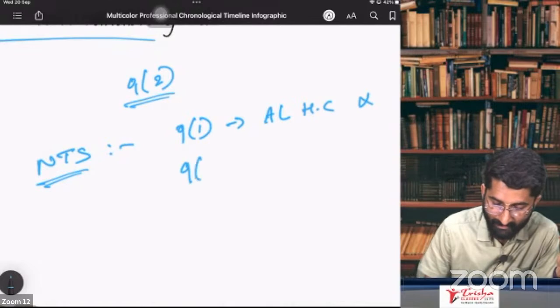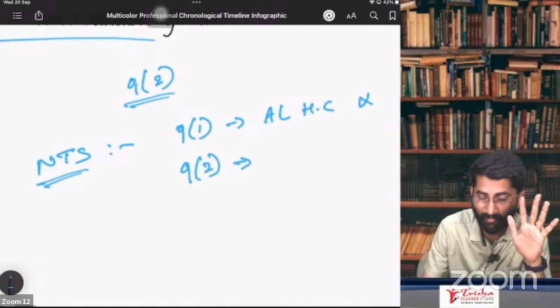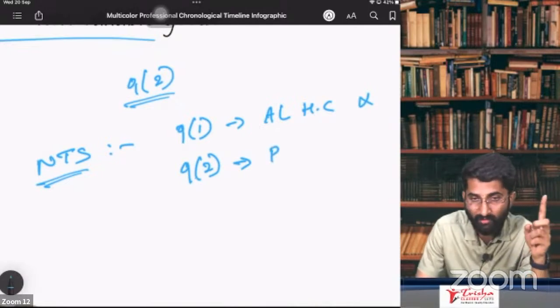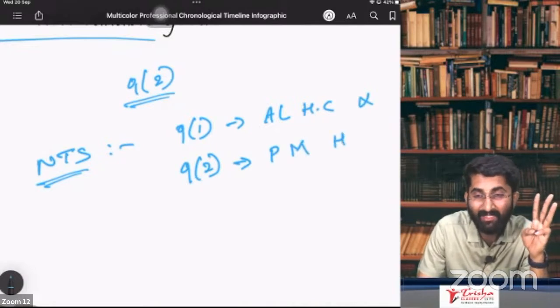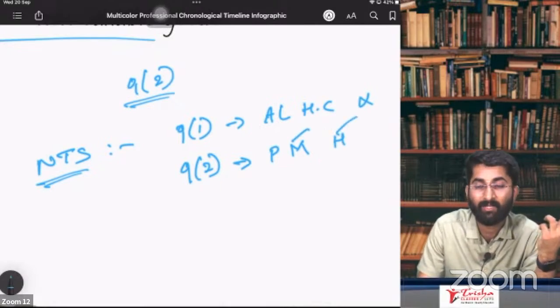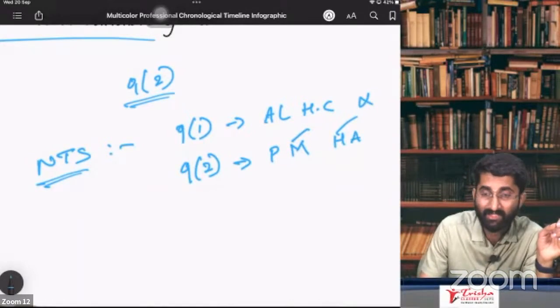And section number 9, subsection 2 says that there are 5 petro products. That is petroleum crude, motor spirit, high-speed diesel. What is motor spirit? Nothing but petrol. High-speed diesel? Nothing but diesel. And aviation turbine fuel.